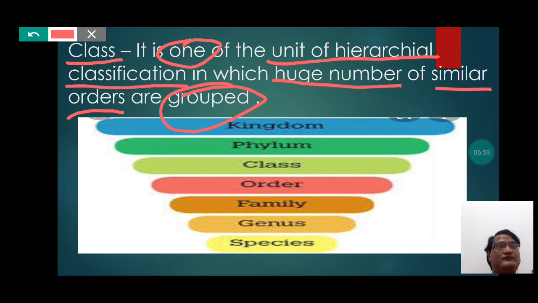So students, class actually is made up of huge number of orders which are grouped together to form the class. So students, class is also a group of organisms which one way or the other appears similar.